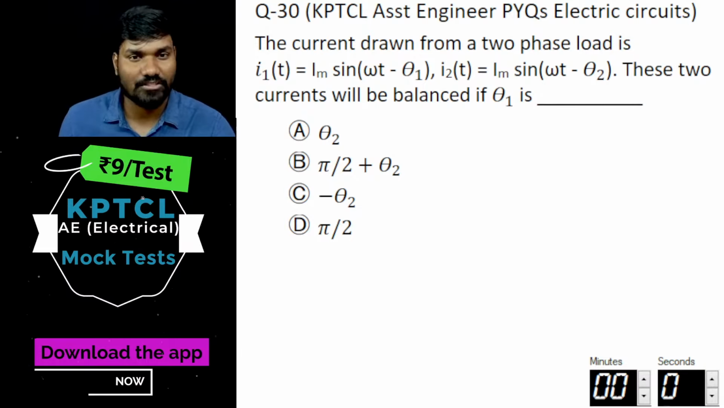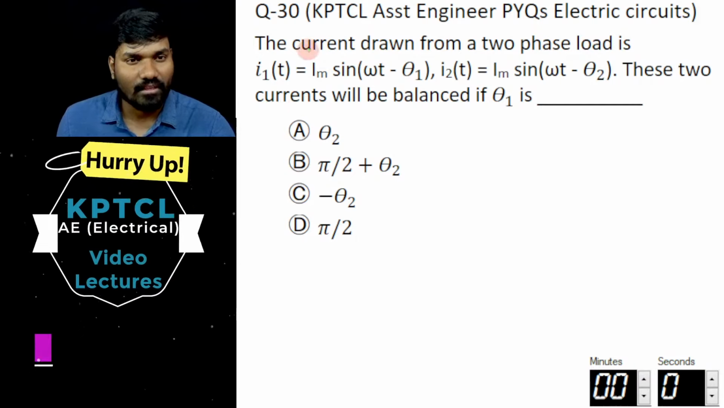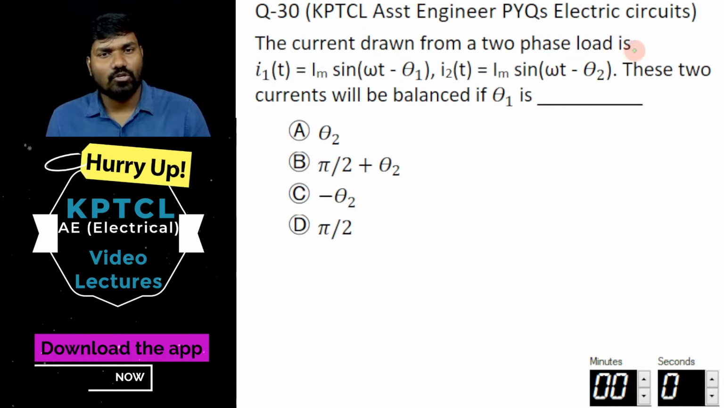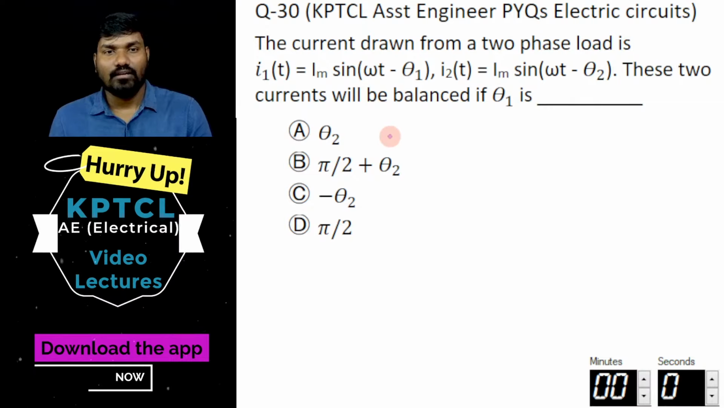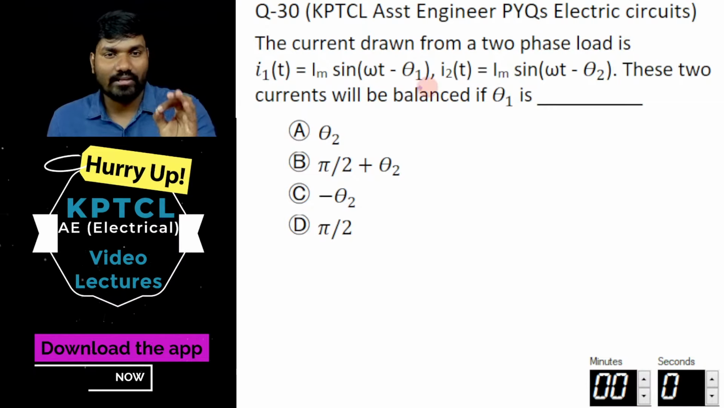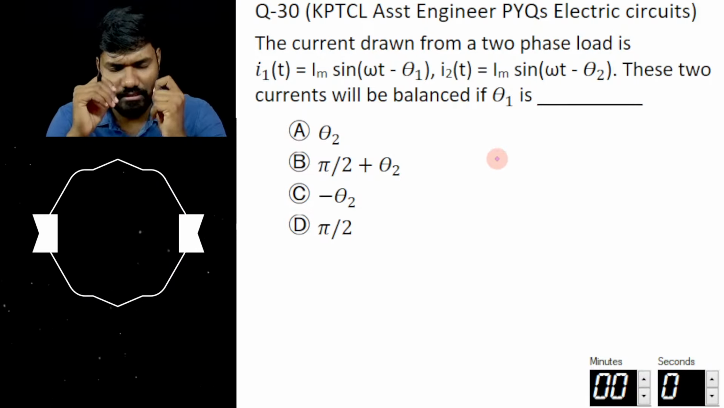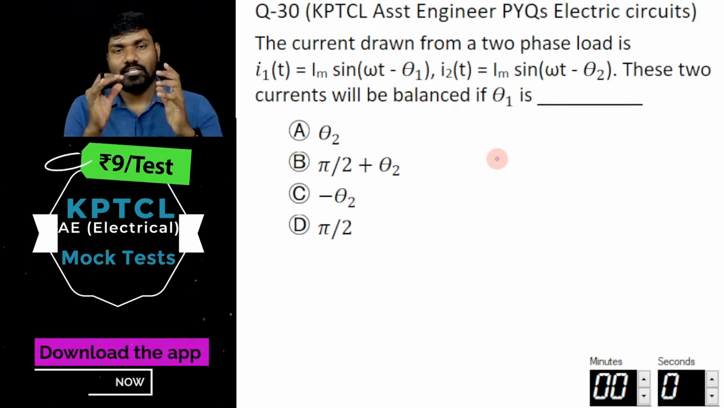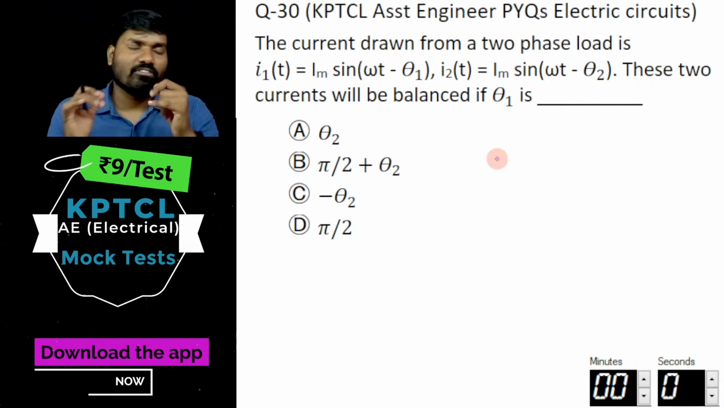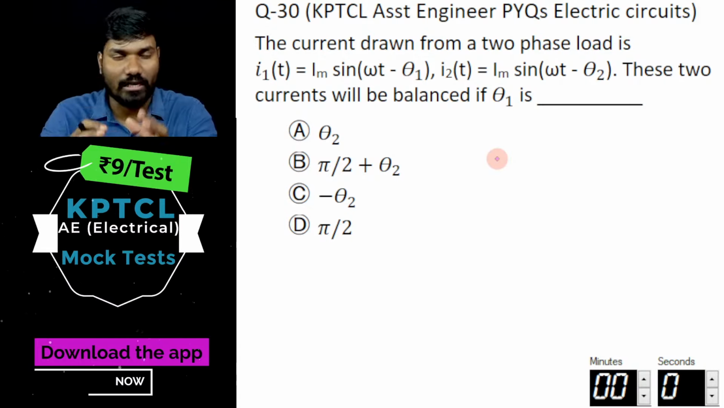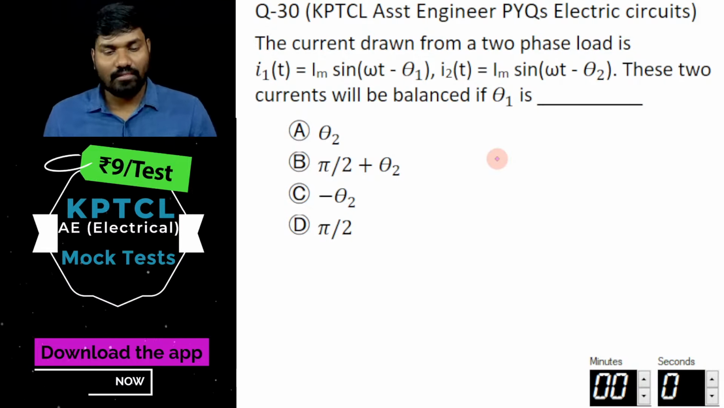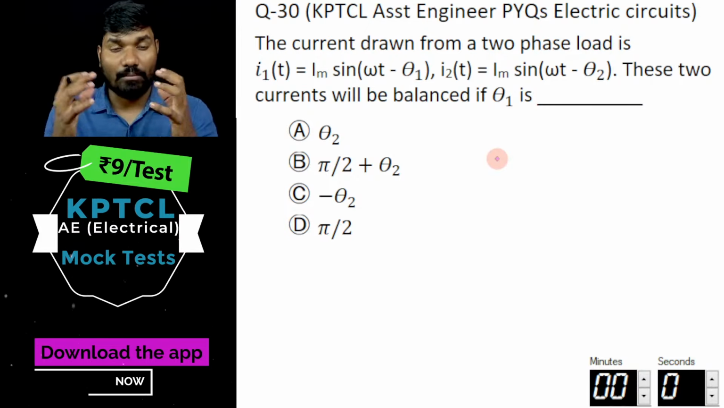Last question of this session. The current drawn from the two-phase load is this as well as this. Now these two currents are balanced. Tell me, for two-phase, balance means what? For three-phase, when three-phase currents are balanced, what does it mean? Tell me. Yes, I want to hear from you. Three-phase currents are balanced means what?